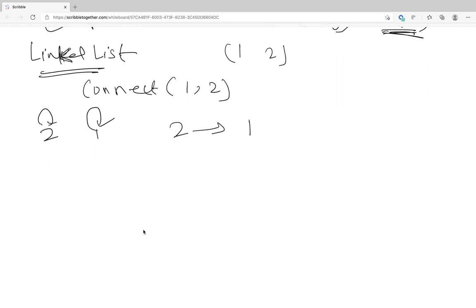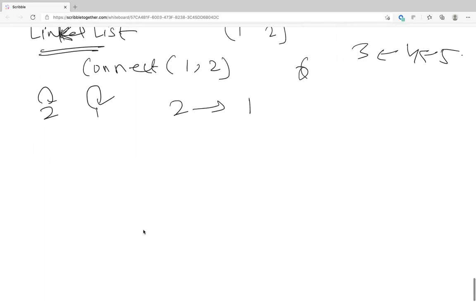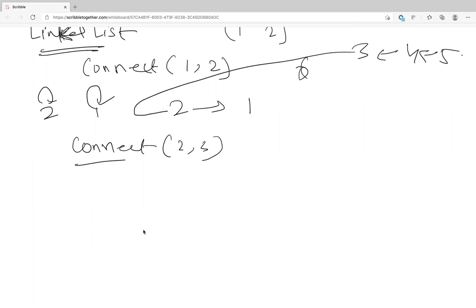Fine. And now let's say we have 3, 4, and 5, and we are doing a connect of 2 and 3. What we do is just point 2 to the end of 2. Is that clear?